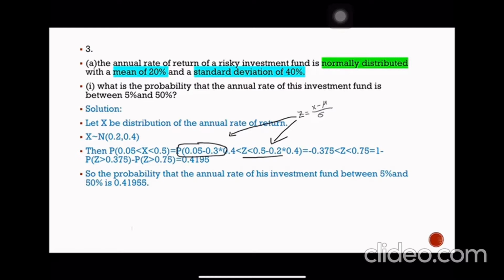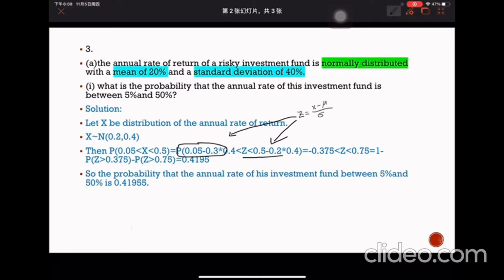And we also have this equation because of this formula. So we know that z is between negative 0.375 and 0.75. After that, we can reference the normal distribution table to know the number.